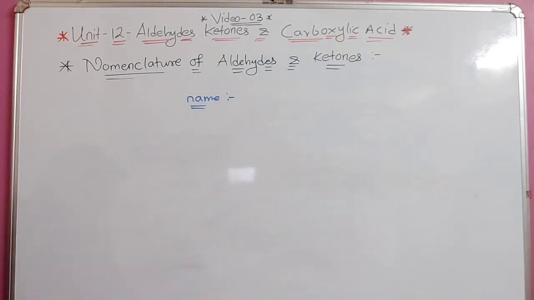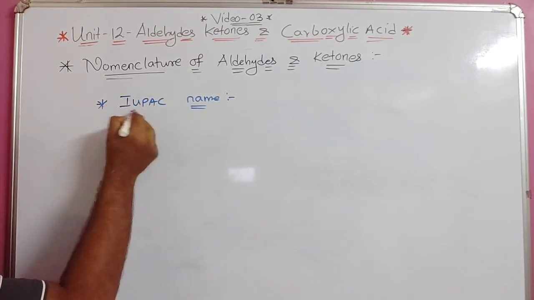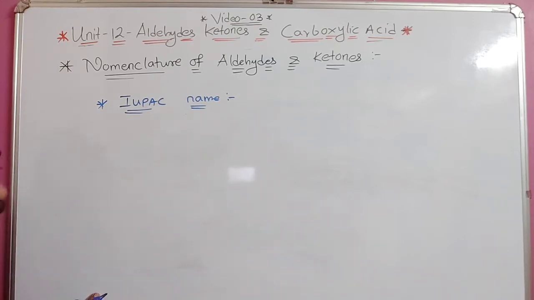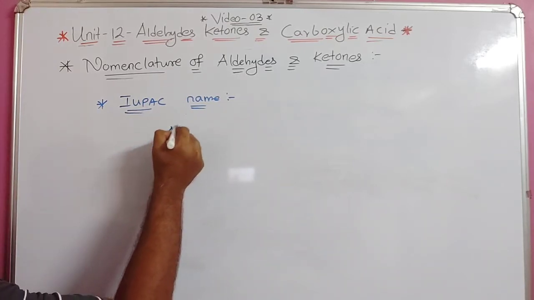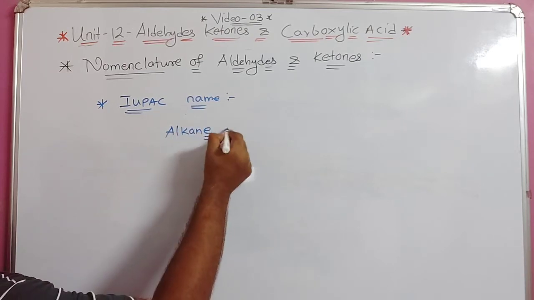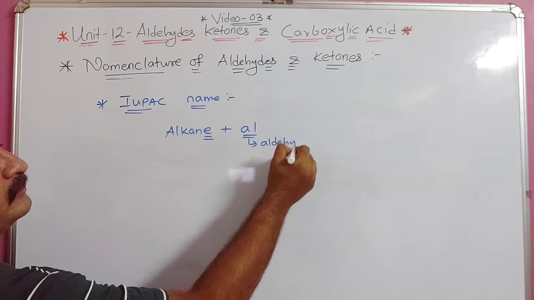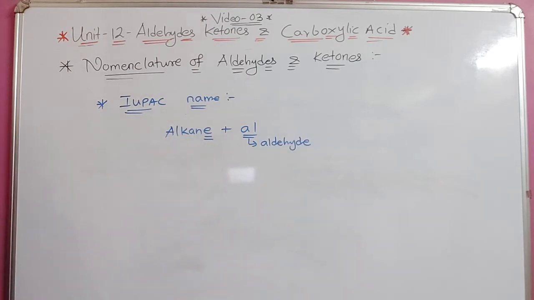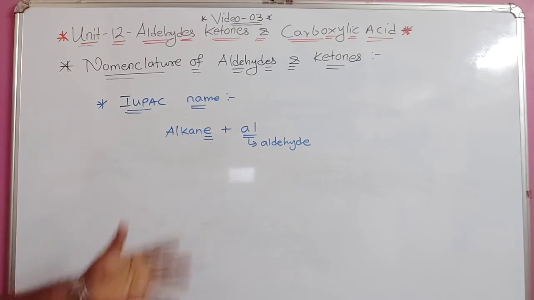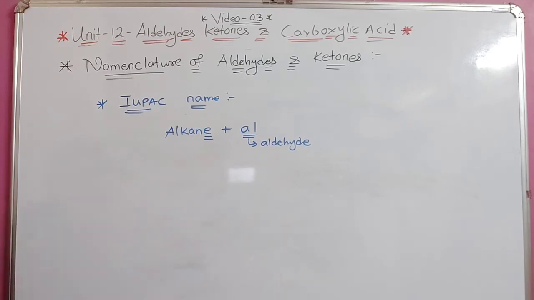Now we are going to discuss the IUPAC name. I think you must have studied IUPAC names in the lower classes, 10th and so on. In the IUPAC name, from an alkane, the E is removed and what is added instead of E? Al. Al is for aldehyde. Understood? So in this case, from a simple alkane, E is removed and Al, for aldehyde, is added.